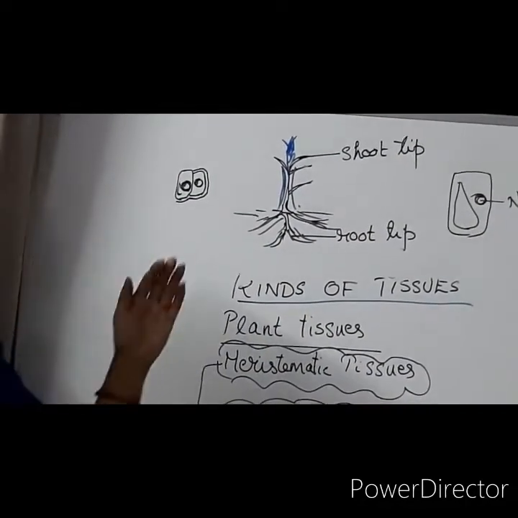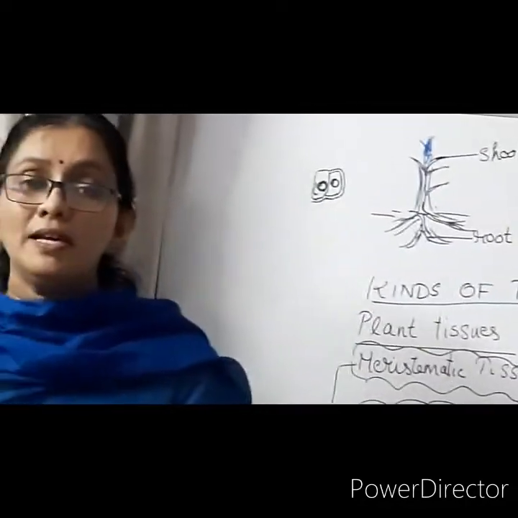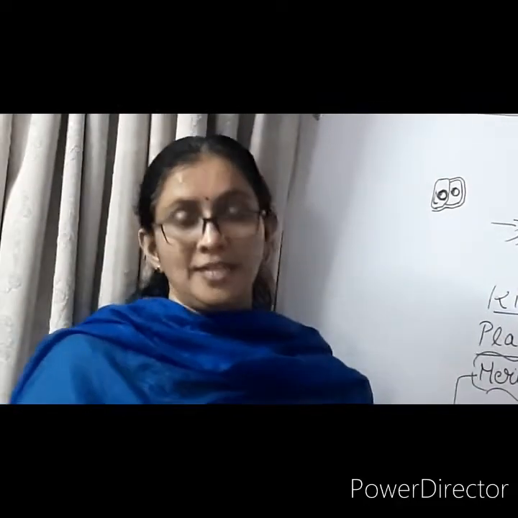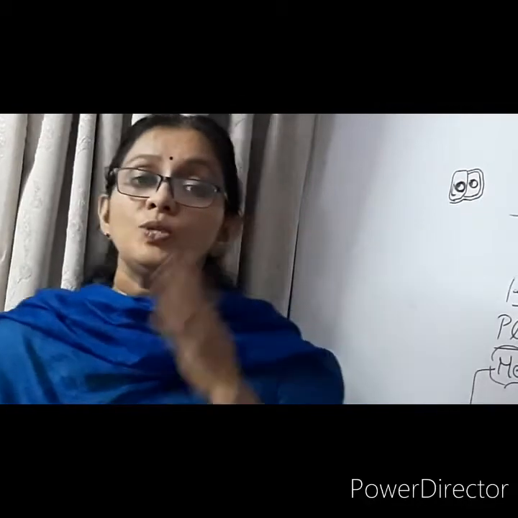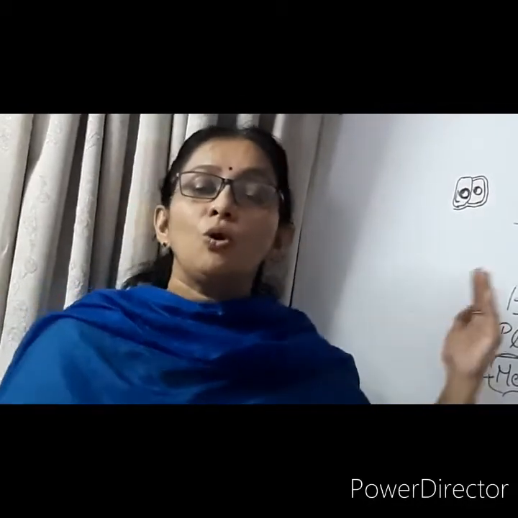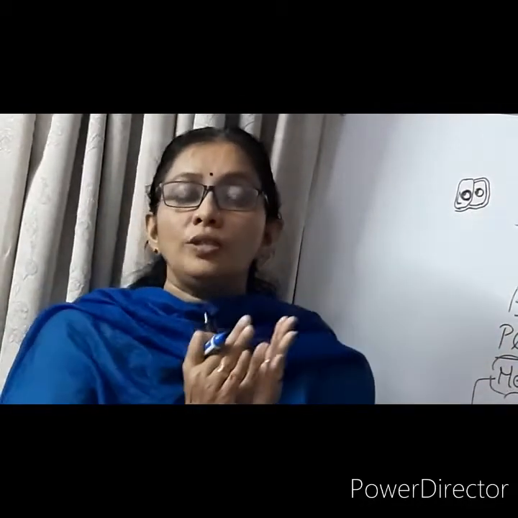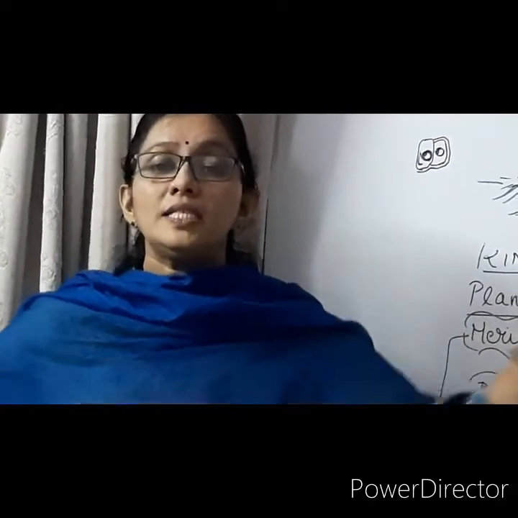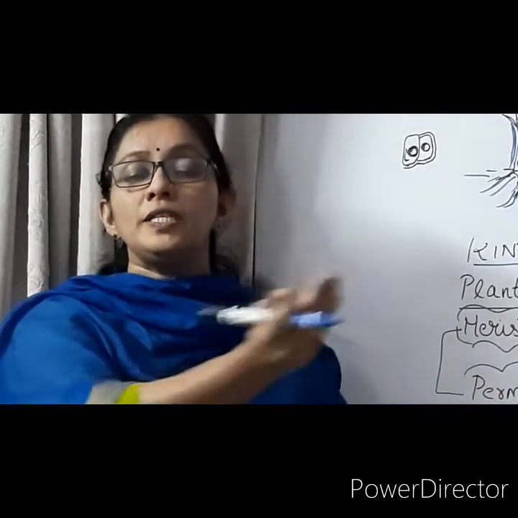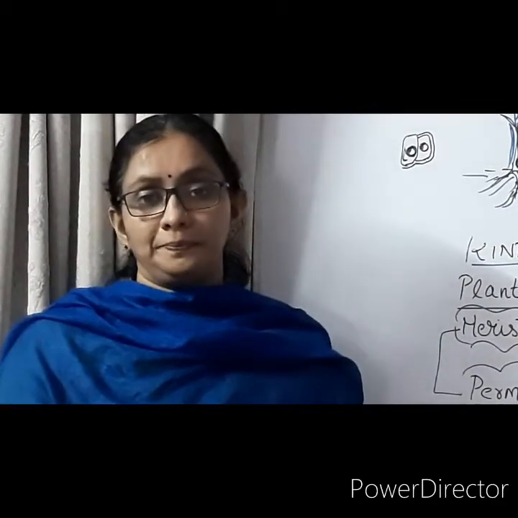That is how meristematic tissues help in the growth of the plant. So ultimately, what is the benefit of meristematic tissue? It helps in growth lengthwise and widthwise, and it also helps the plant increase the large surface area of the root system.